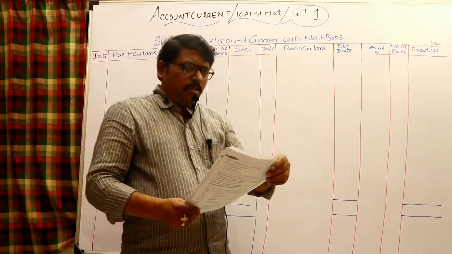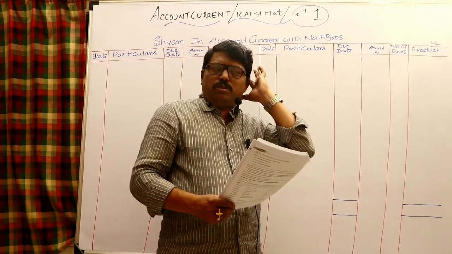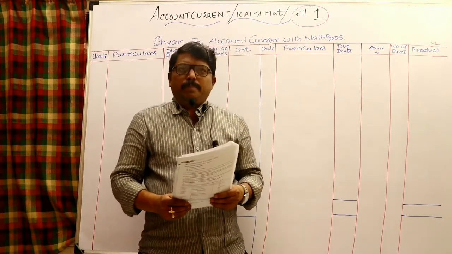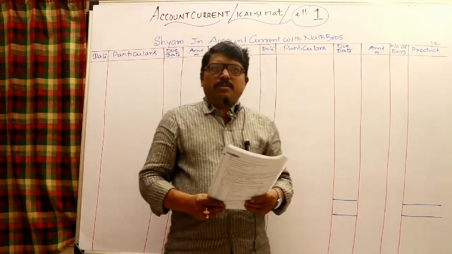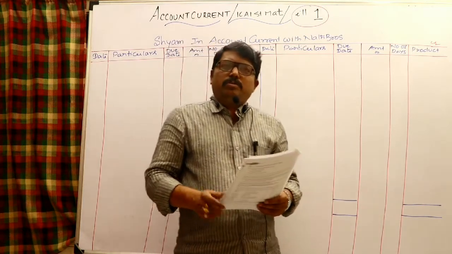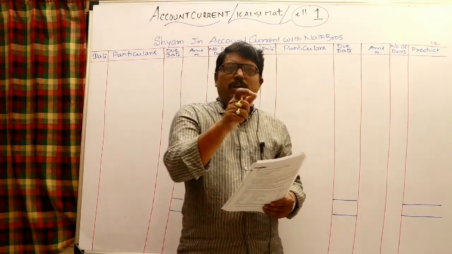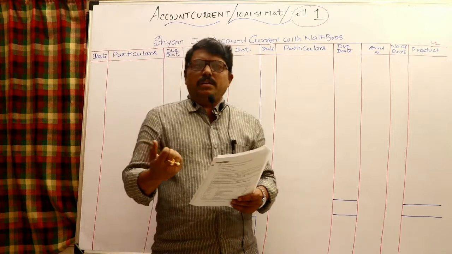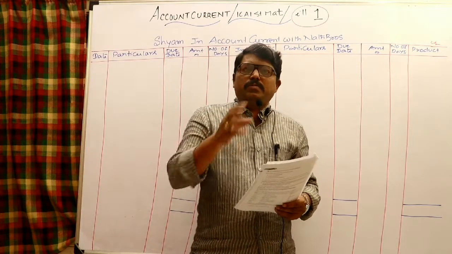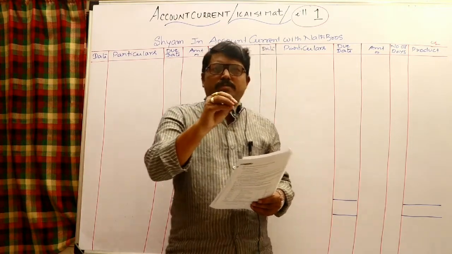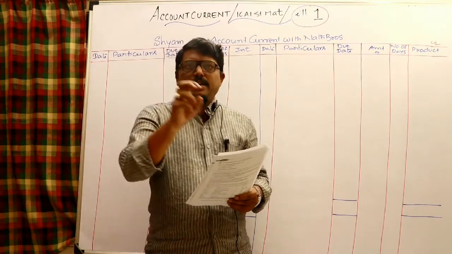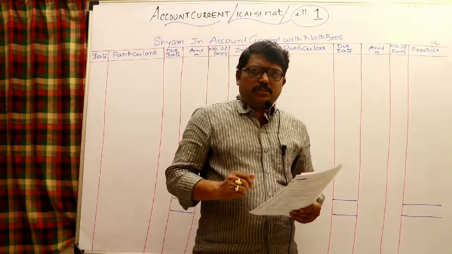Okay, right. So in that way, there are two methods to prepare a statement of account current. One is the interest table method. In the interest table method, for a particular amount, for how many days, at the agreed rate of interest, the table will give the interest.